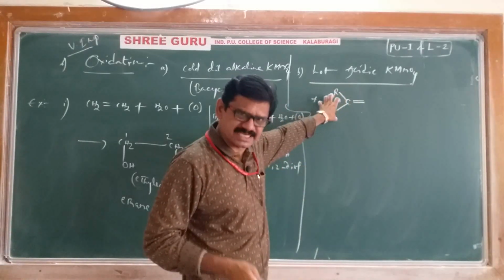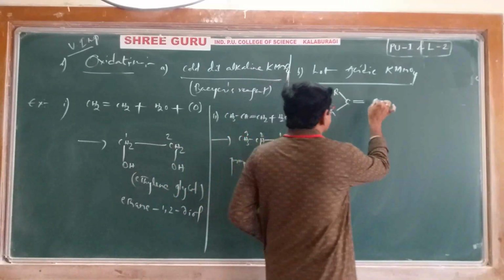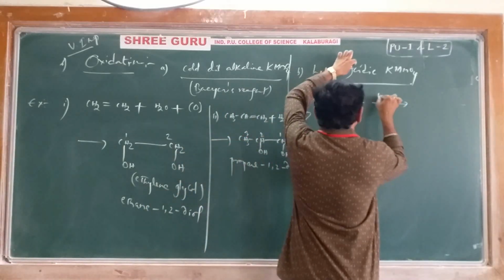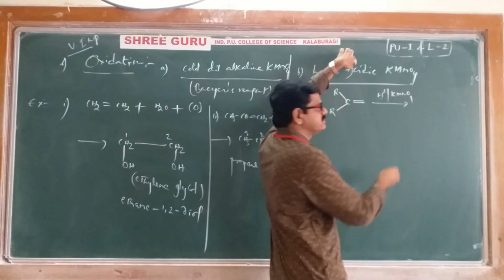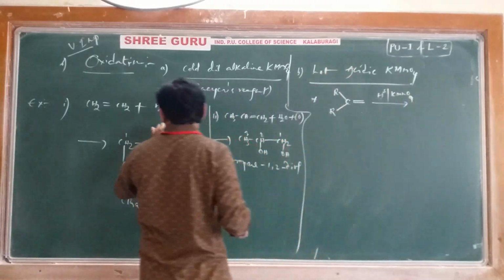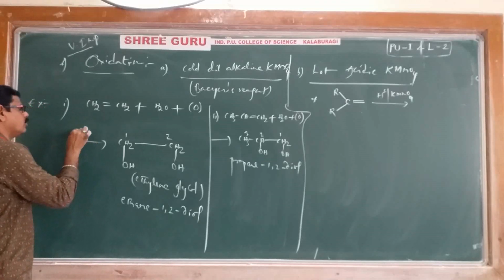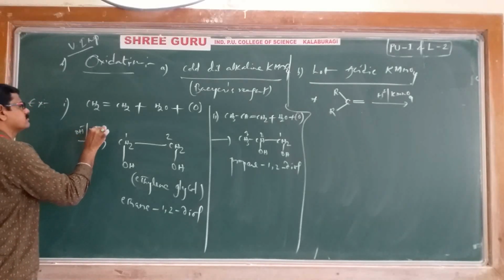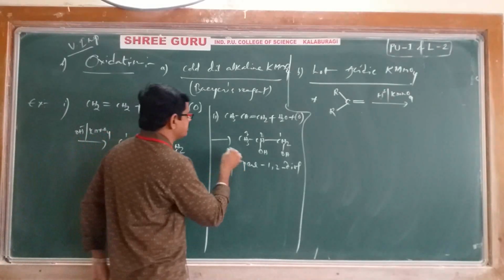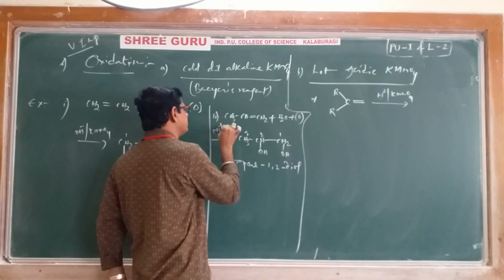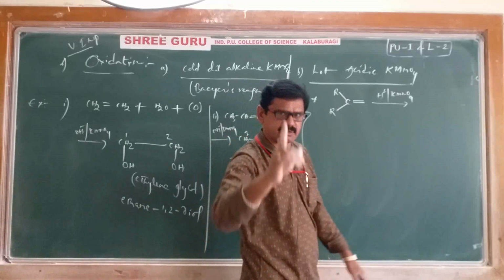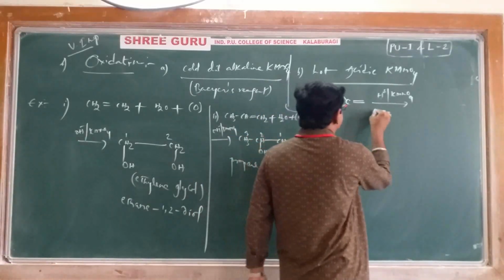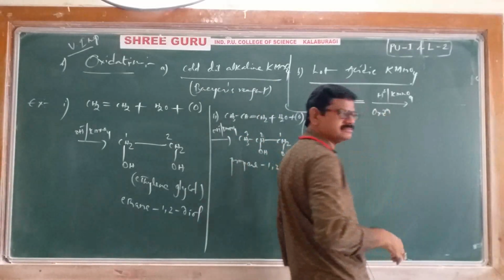If this group is present in our alkene and it reacts with acidified KMnO4, this is acidic KMnO4, not alkaline KMnO4 (OH minus KMnO4). Remember, oxidation definitely takes place.